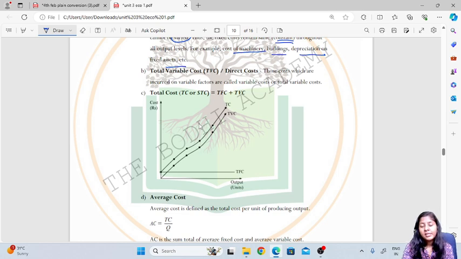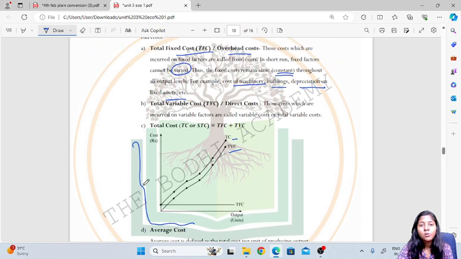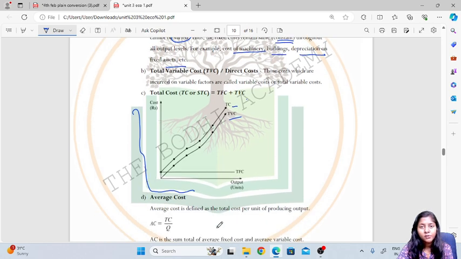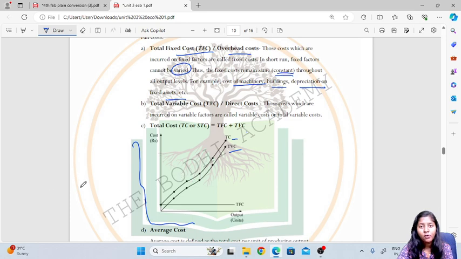Those costs which are incurred on variable factors are called variable cost or total variable cost. The next is total cost. Total cost is nothing but total fixed cost plus total variable cost. And this is how we can show the diagram of total cost, wherein total variable cost and total cost are there, and total cost is above the TVC. And if we look at the TFC, total fixed cost, it remains constant because fixed factors are involved in this.